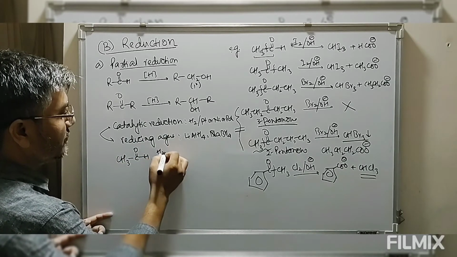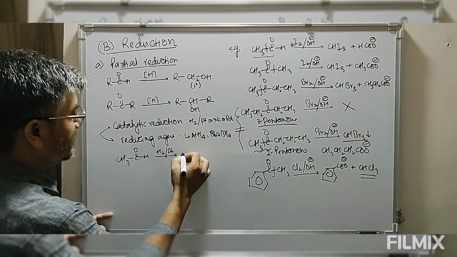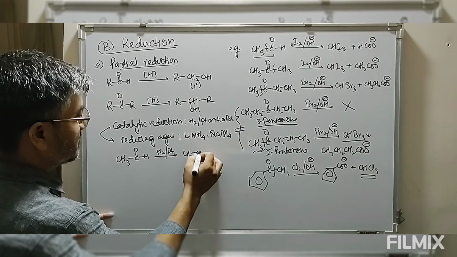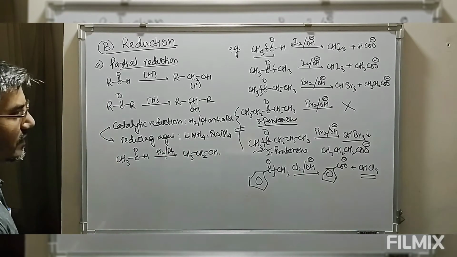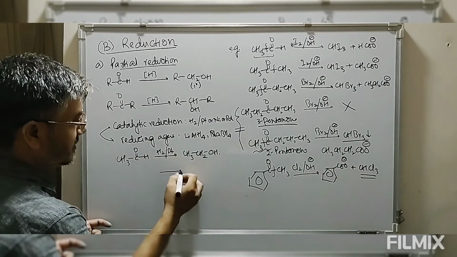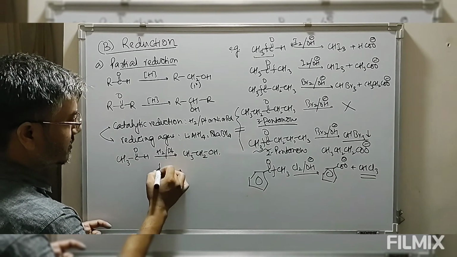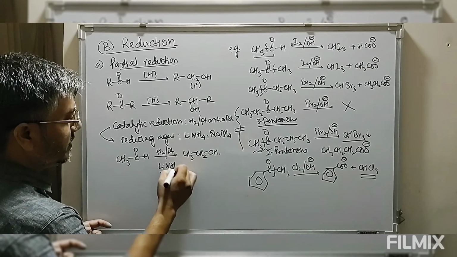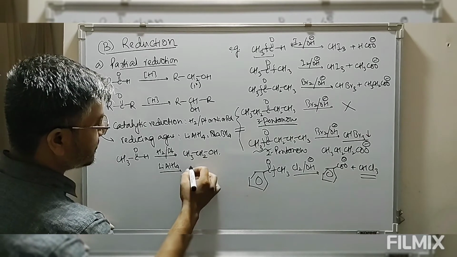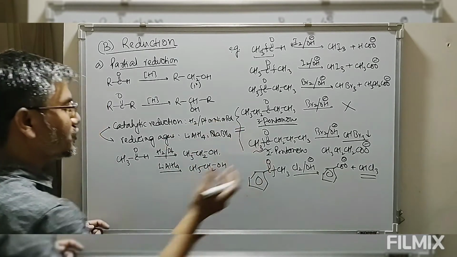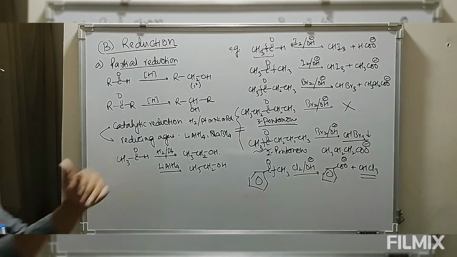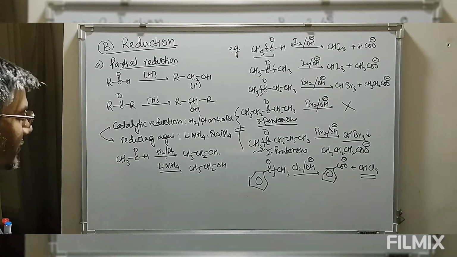On reduction, either we take hydrogen in presence of platinum, so we say this is CH3CH2OH. Now if this is reduced with lithium aluminum hydride, then also this gives you the primary alcohol. So either we can reduce by this reducing agent or by catalytic reduction.